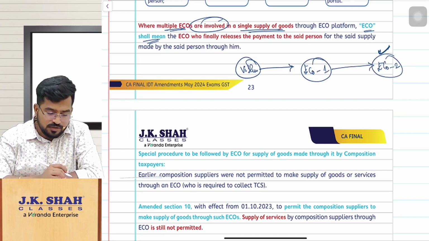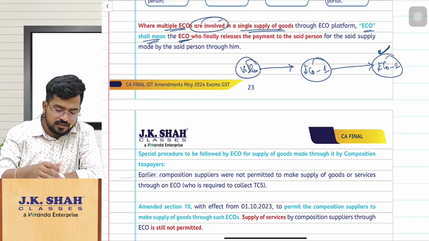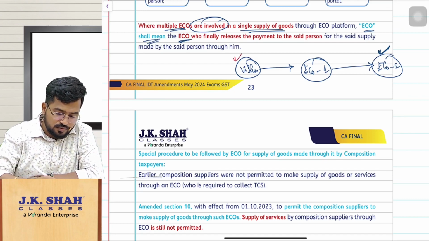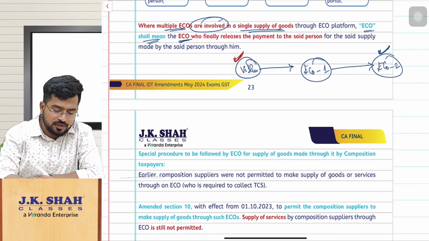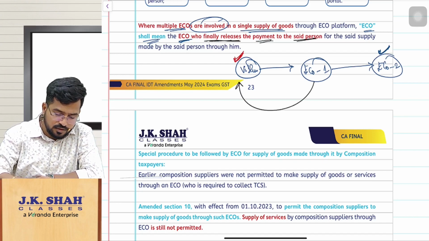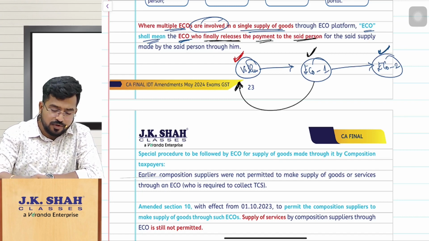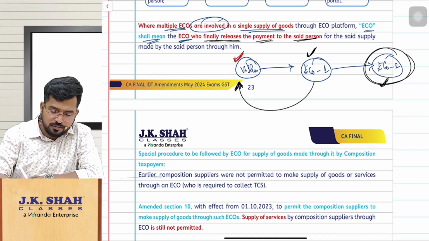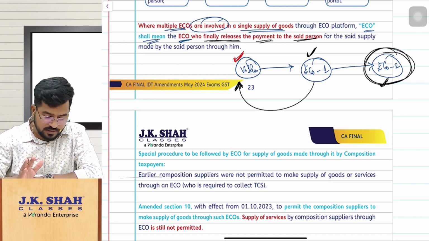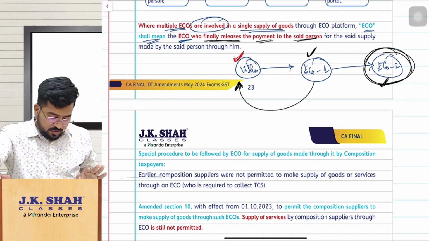So now for the purpose of e-commerce operator, what do you mean by that? In this case, for Vishnu, who is the e-commerce operator? For Vishnu, the e-commerce operator is the person who finally releases the payment to the said person. For me, the payment is released by this fellow. Then this fellow is called the e-commerce operator for me, for that said transaction. So whoever finally releases payment to the said supplier will be called the e-commerce operator.